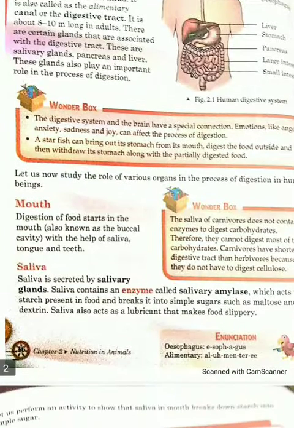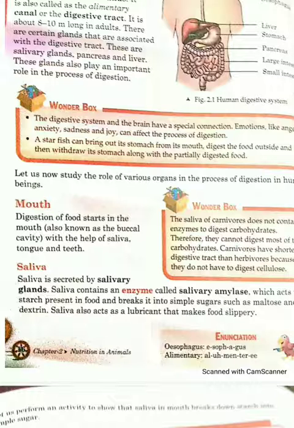In the mouth you can see that we have more organs. For example, we have the tongue, we have teeth, and we have salivary glands. So the digestion starts from the mouth, or we can say from the buccal cavity, with the help of saliva, tongue, and teeth. Now come to saliva. What is saliva? The watery substance present in our mouth is usually named saliva.